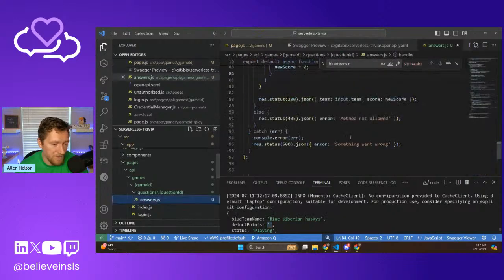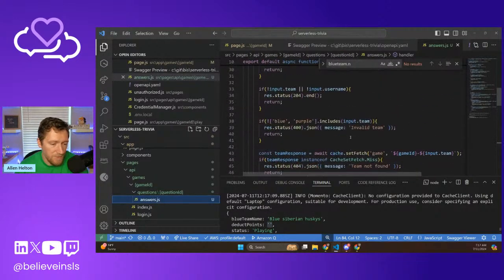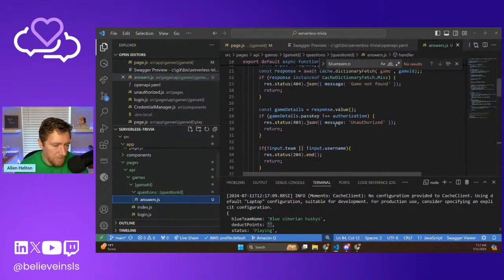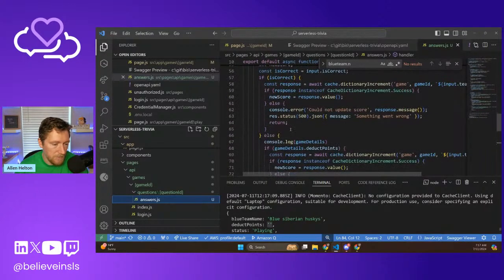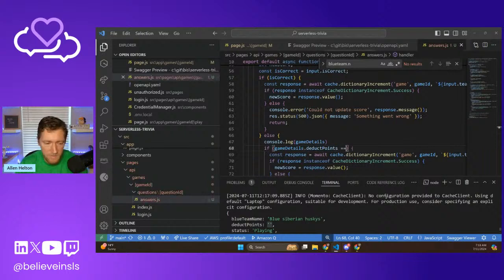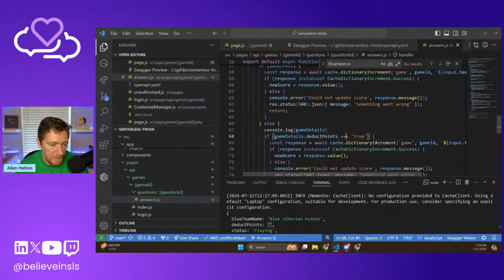There's no Boolean values in there. So at the very least, we've already done this wrong by looking for a truthy value here. So if deduct points, what I want to do here is say if that's true, instead of looking for truthy.